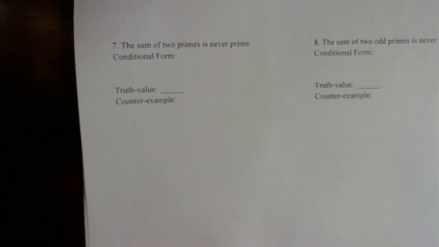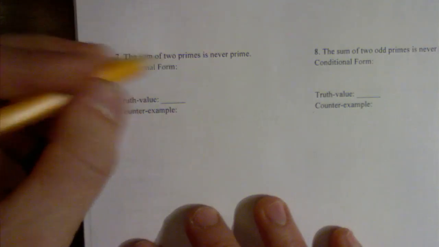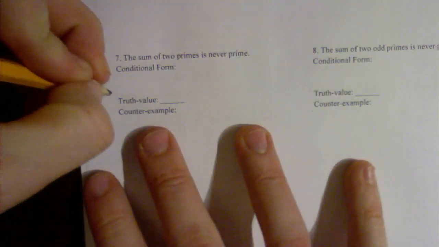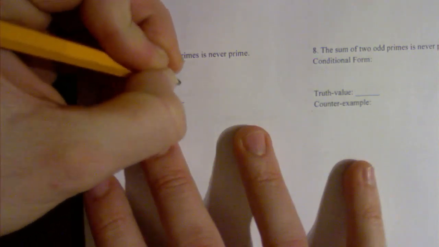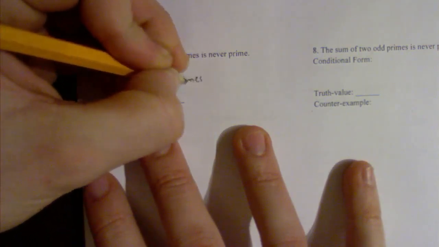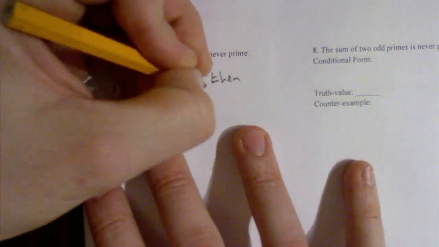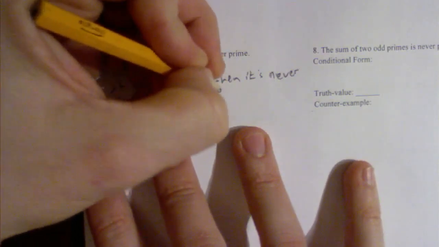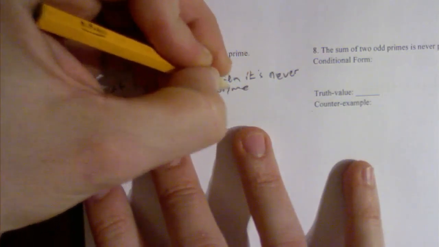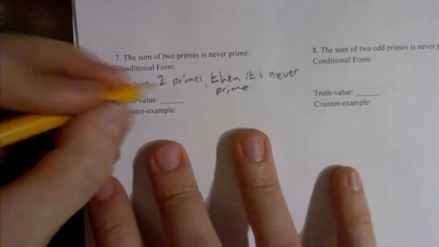Let's get to finally one that has a counterexample in it. All right, the sum of two primes is never prime. So if you sum two primes, then it's never prime, is what the statement is saying. Finally, I have something that is false, and let's see why.